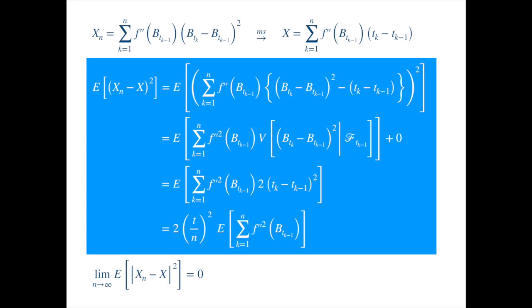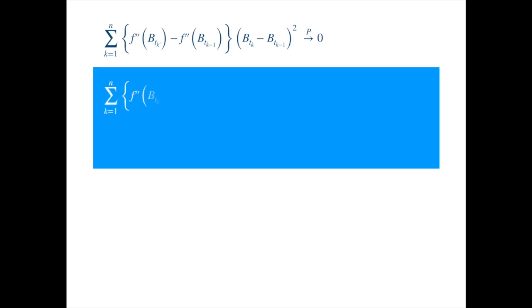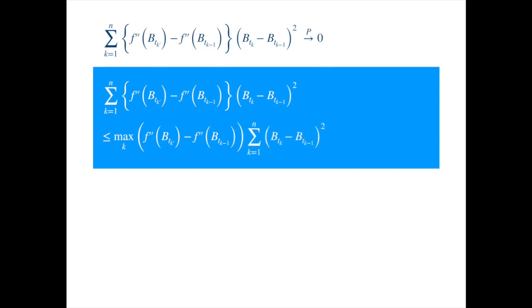Now, for the second step, we need to show that changing the evaluation point to an arbitrary point in the interval does not affect the conclusion we just reached. We will establish this by showing that the difference between the two tends to 0 in probability. If we replace the difference between the two evaluations of the second derivative in each interval by the maximum difference between the two across the intervals, then we get. Now, the second derivative is continuous by assumption, and the quadratic variation of the Brownian motion is finite. So if we let n tend to infinity, then the product of the two tends to 0.